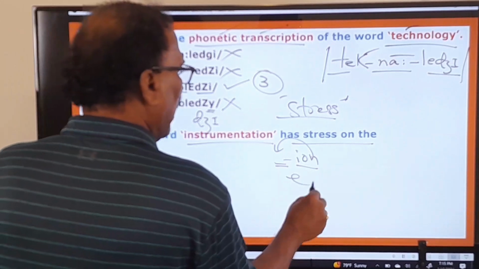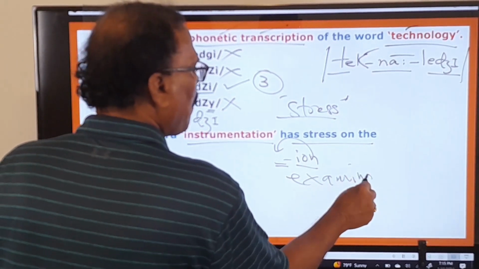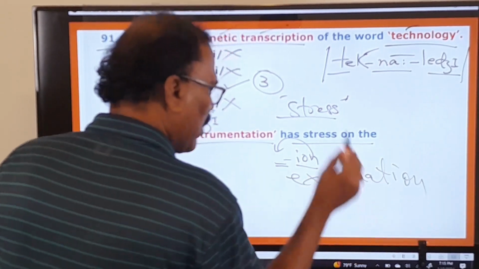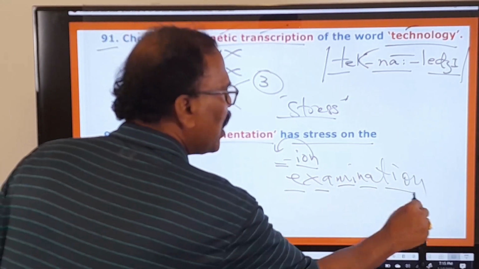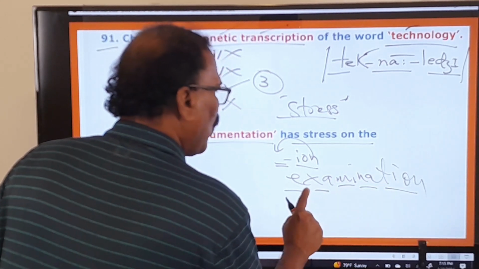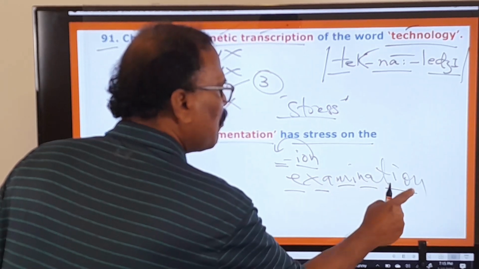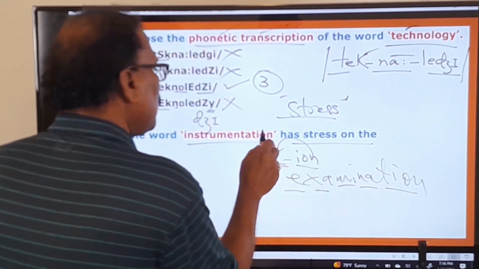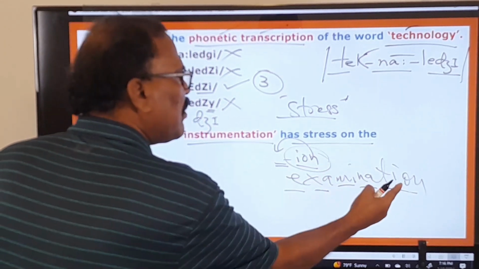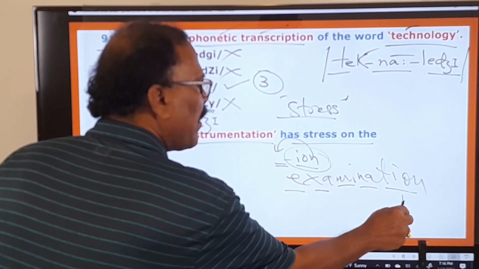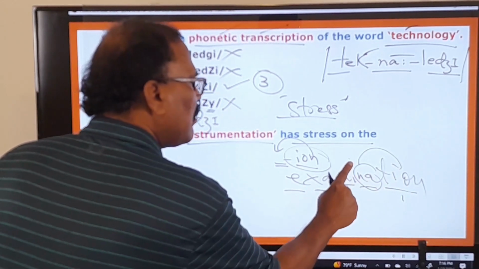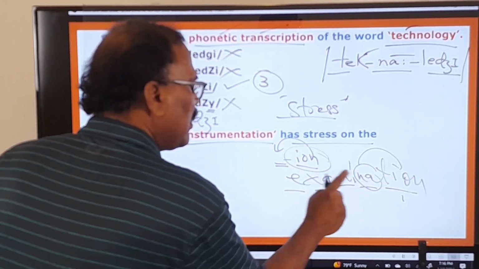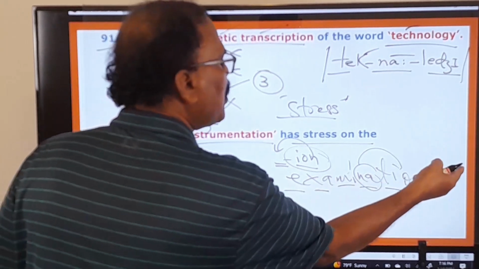For example, examination is there. Now cut the word into syllables. Examination. ION is given this. 1, 2, 3, 4, 5 syllables are there. So where is this ION suffix? This suffix is in this syllable. What is the preceding syllable? This is ne. So here this ne receives the stress. Therefore you have to say examination.